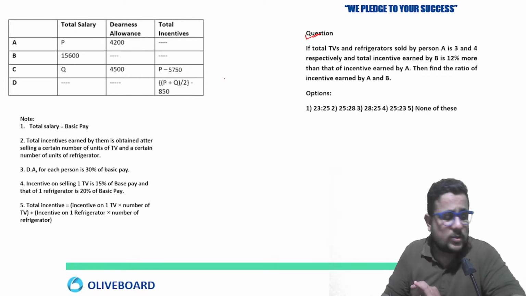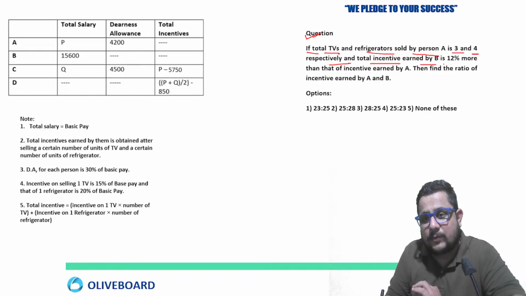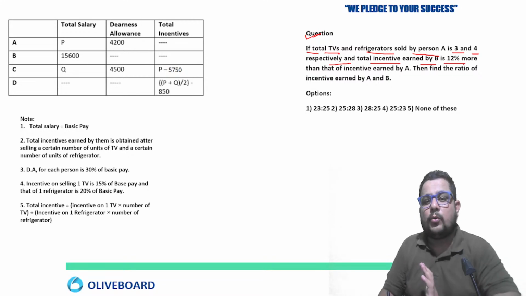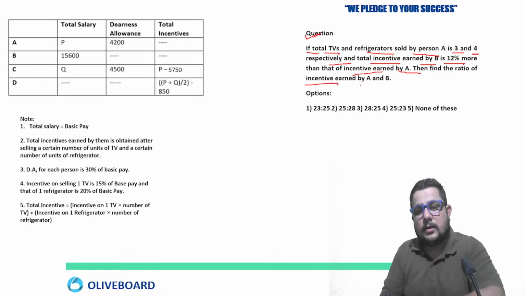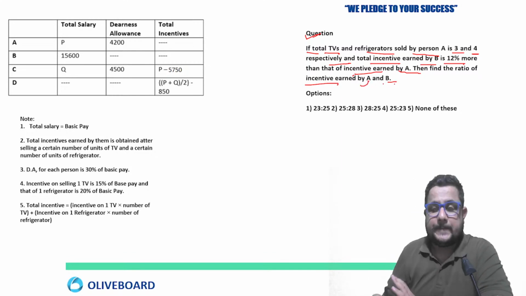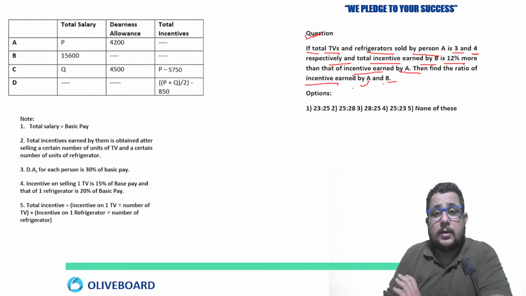Now the next question based on this information. Is there any doubt in anyone's mind now? If the total TVs and refrigerators sold by A is 3 and 4 respectively, and the total incentive earned by B is 12% more than that of the incentive earned by A, then find the ratio of incentive earned by A and B.